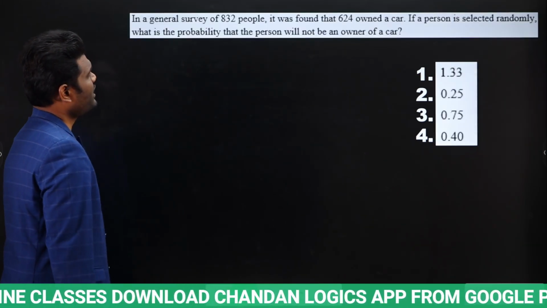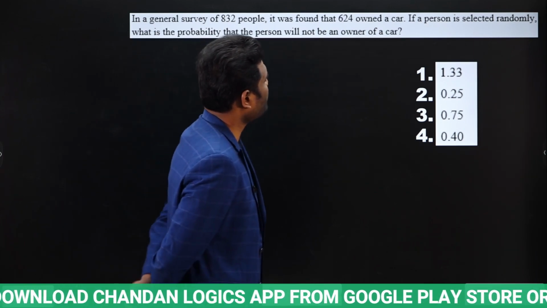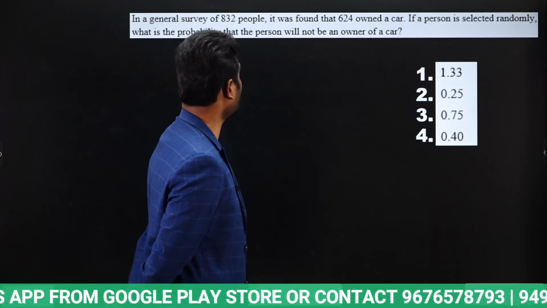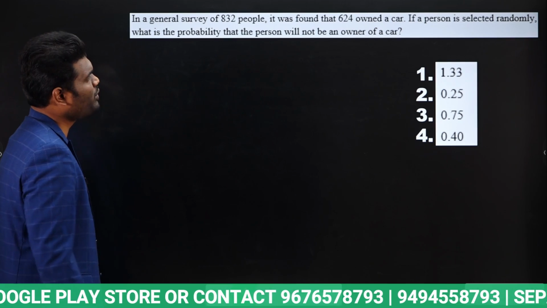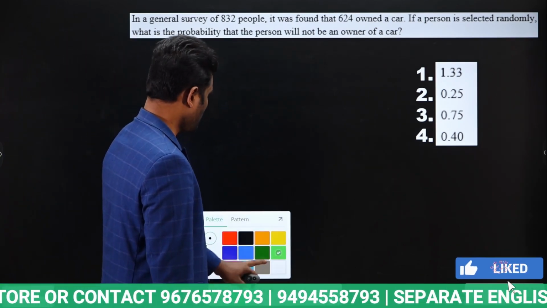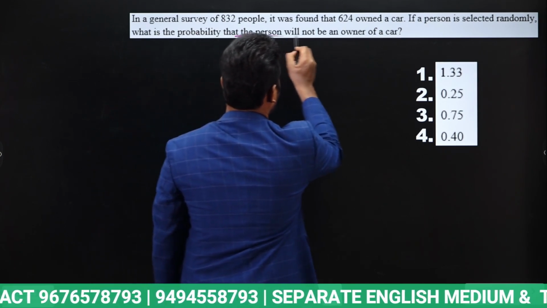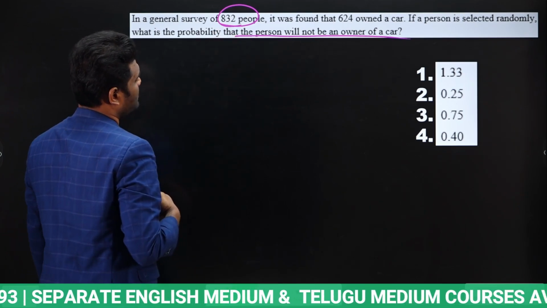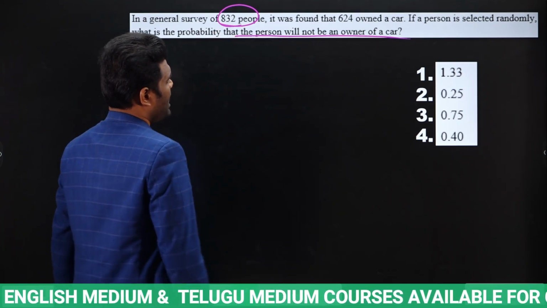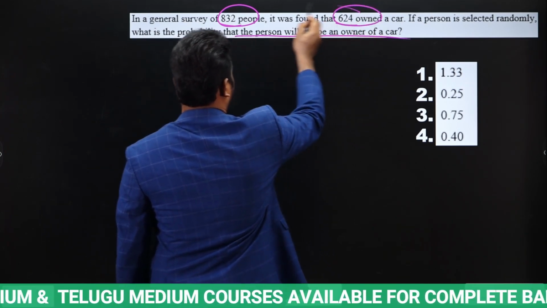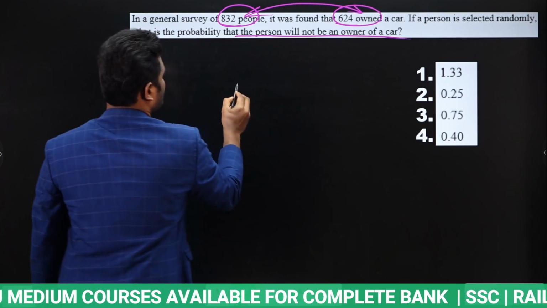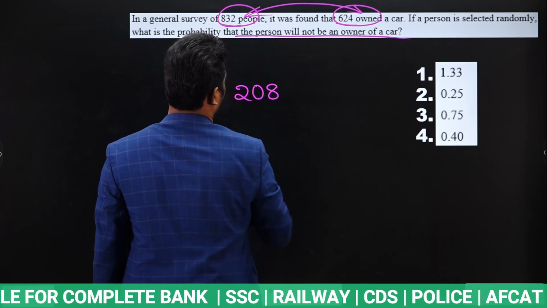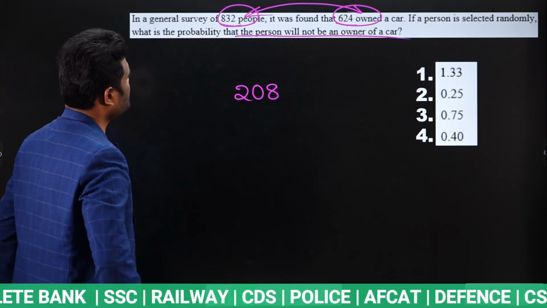In a general survey of 832 people, it was found that 624 owned a car. If a person is selected randomly, what is the probability that person will not be an owner of car? So we need person will not be an owner of car. Okay. Now total 832 people participated in this survey. Here 624 owned a car. Now what is the difference between these two? Now difference between these two is nothing but how much? Difference between these two is 208. Yes or no? Difference between these two is nothing but 208.